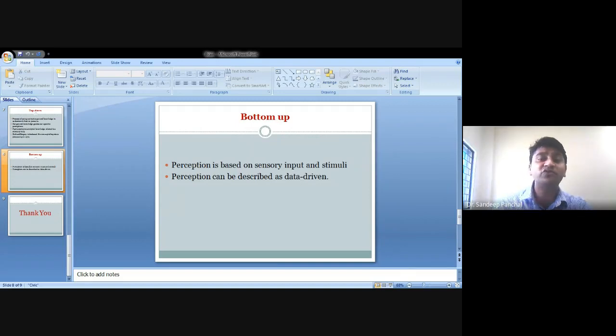The bottom-up approach is based on contextual stimuli rather than past experience. Here, our perception is not based on past experience and knowledge; rather, it is totally based on whatever we perceive, whatever we see, whatever we are watching.